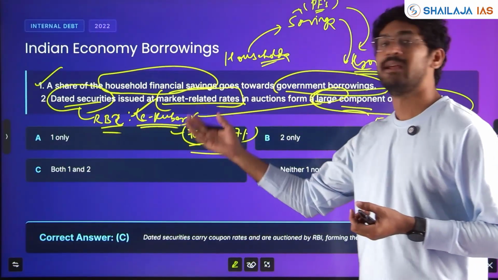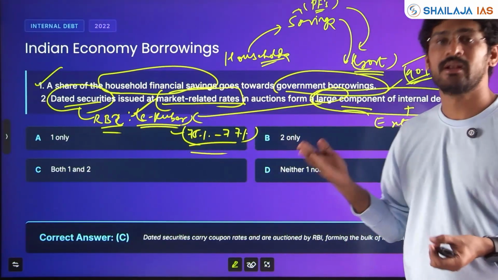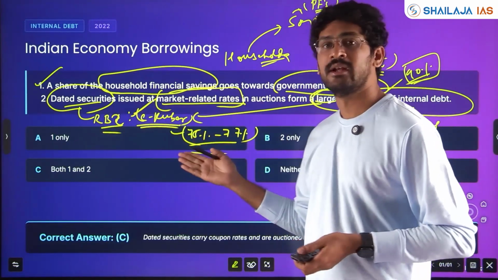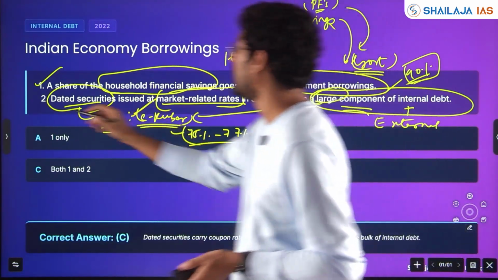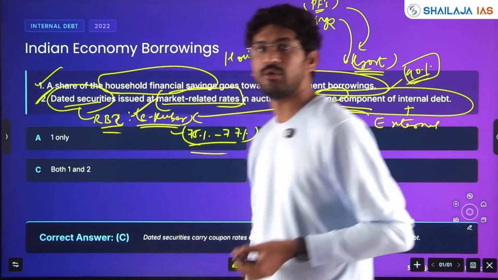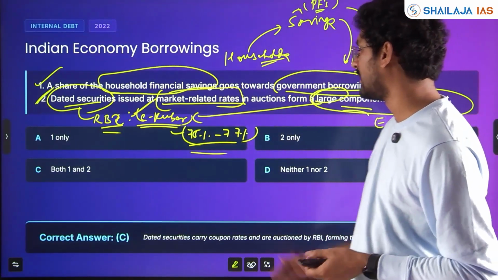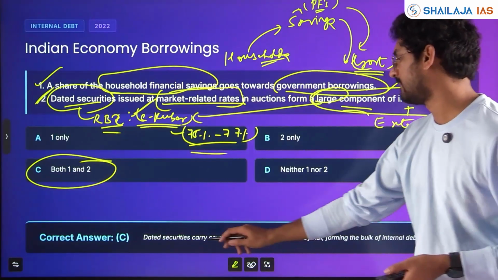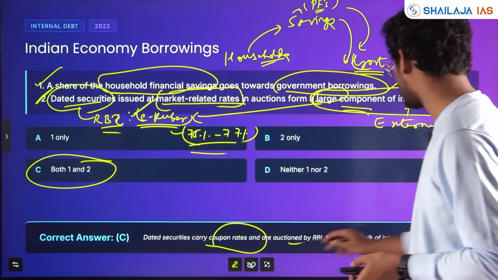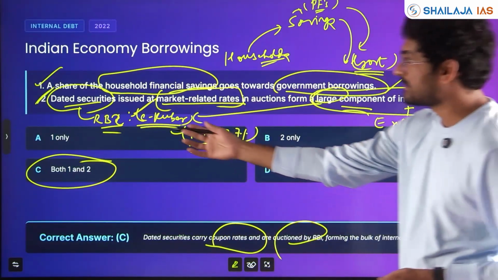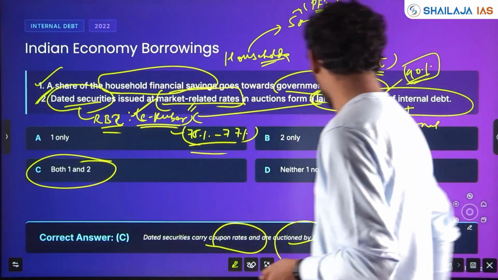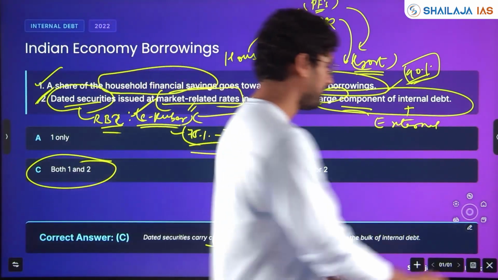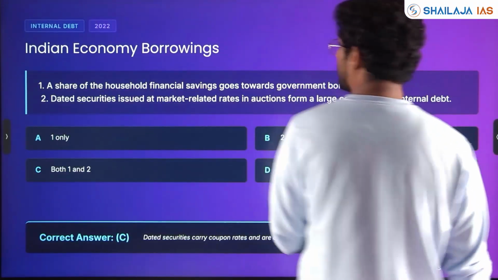But you should have the idea that internal debt is more than external debt. In internal debt, dated security forms almost 3/4 of the total internal debt. So statement 1 is right and statement 2 is right. Both statements are correct. Carry coupon rate, auctioned by RBI and on the e-Kuber platform, forming the bulk of the internal debt. Clear? We'll see the next question.